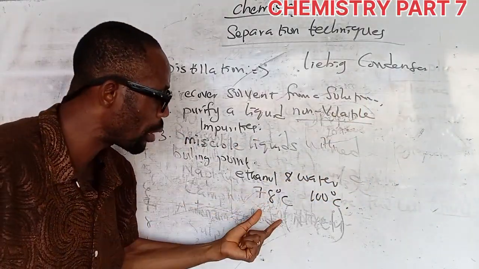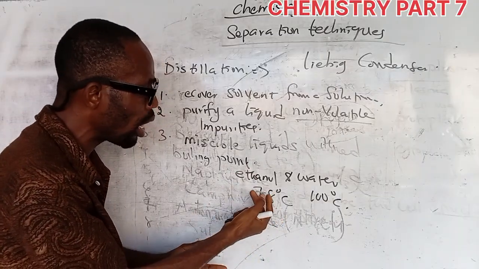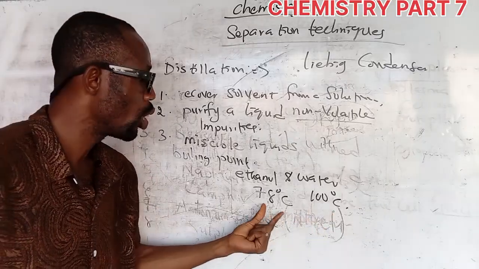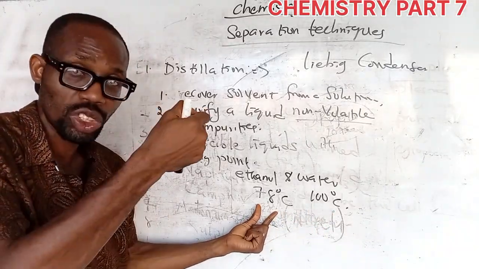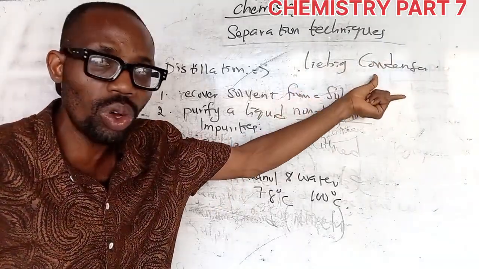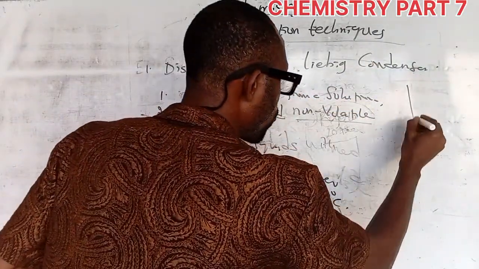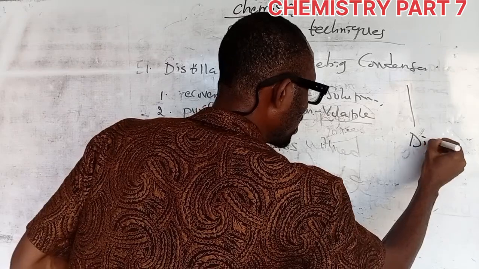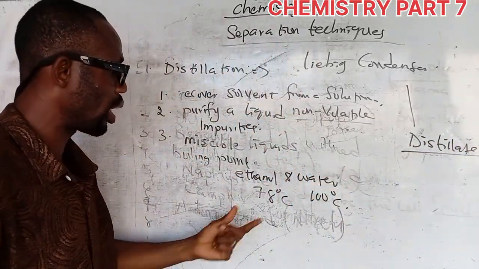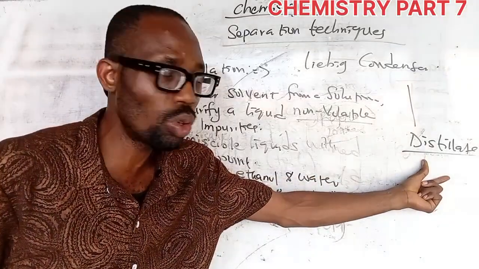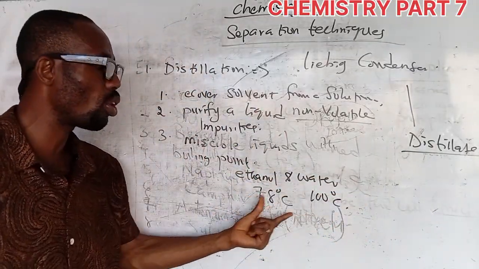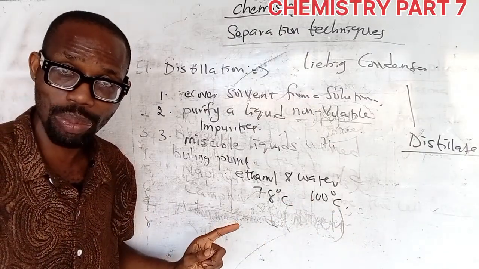As you heat this, the ethanol, because it has a low boiling point compared to the water, will vaporize first, moving straight down to the Liebig condenser that will condense it and form a substance which we call distillate. This distillate will be collected as ethanol in this other flask, while the water will remain. With this method, you've been able to separate ethanol and water. Do you understand what distillation is all about now?